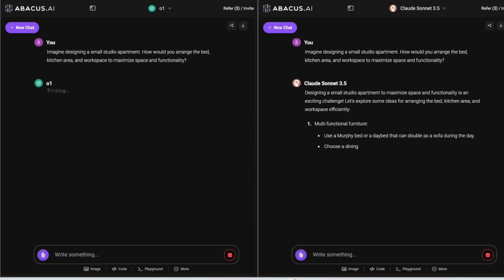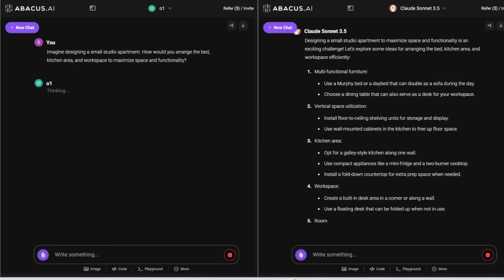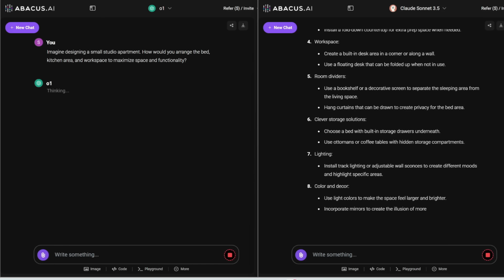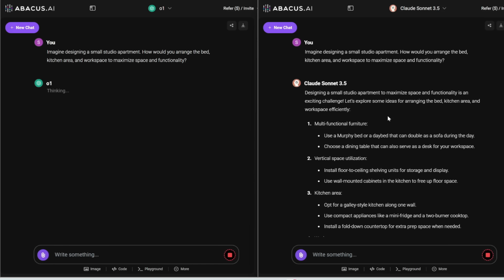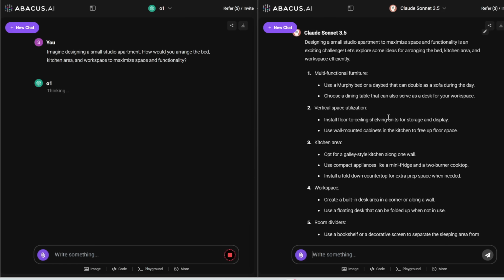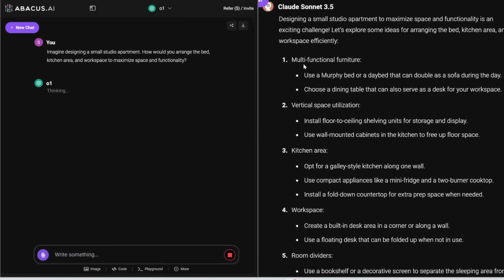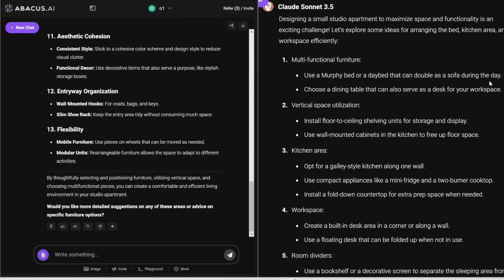All right, next prompt, again, this is to test out its strategic planning. There's no correct answer here. I just want to see how would it plan this out. So the prompt is, imagine designing a small studio apartment. How would you arrange the bed, kitchen area, and workspace to maximize space and functionality? So while we wait for O1's response, here is Claude's response. So it should be a multifunctional furniture, including a Murphy bed or day bed that can be used as a sofa during the day. Use a dining table that can also serve as a desk for your workspace.